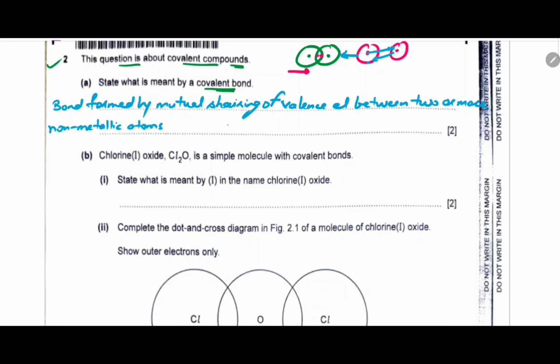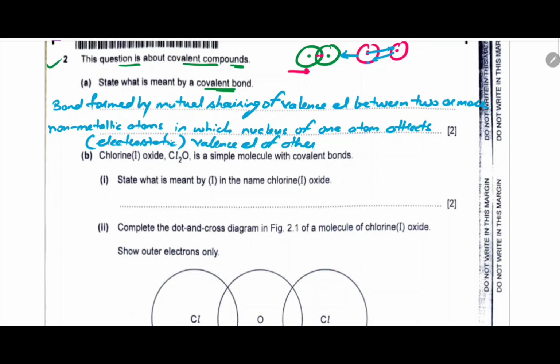Covalent bond is the mutual sharing of valence electrons between two or more non-metallic atoms, in which the nucleus of one atom attracts the valence electron of the other atom by electrostatic force of attraction, and vice versa. So this should be the complete definition of a covalent bond.